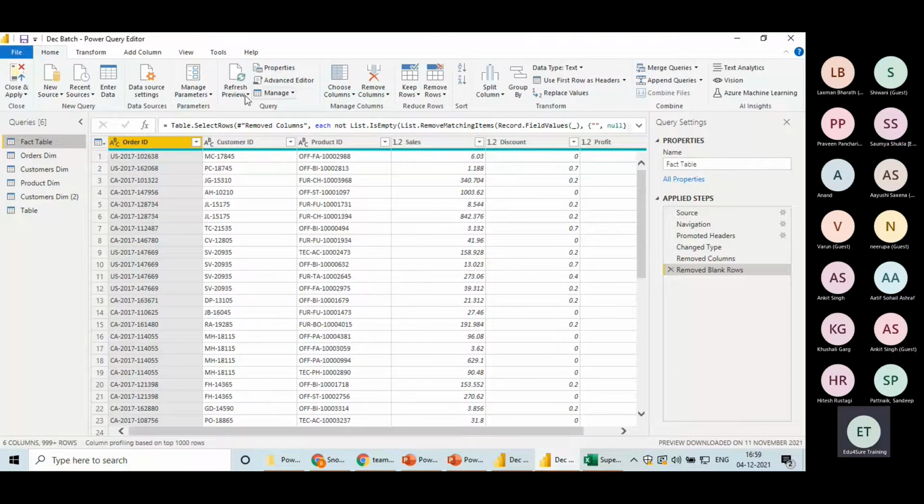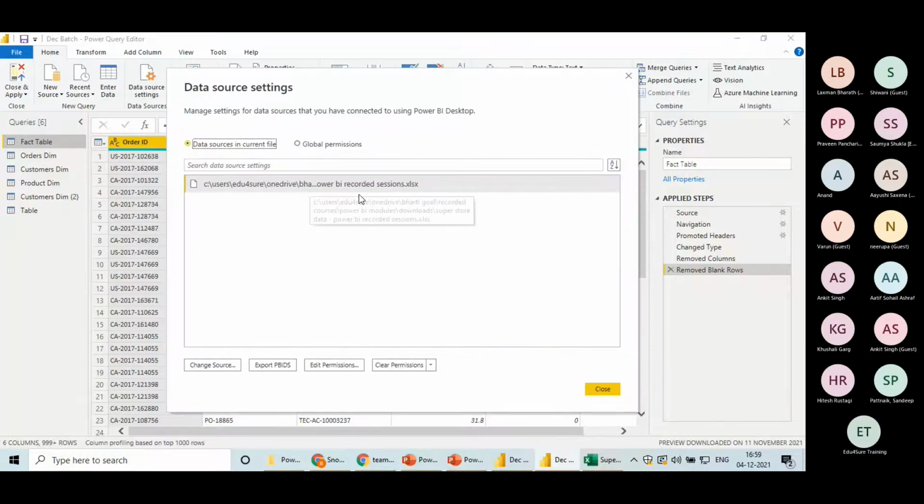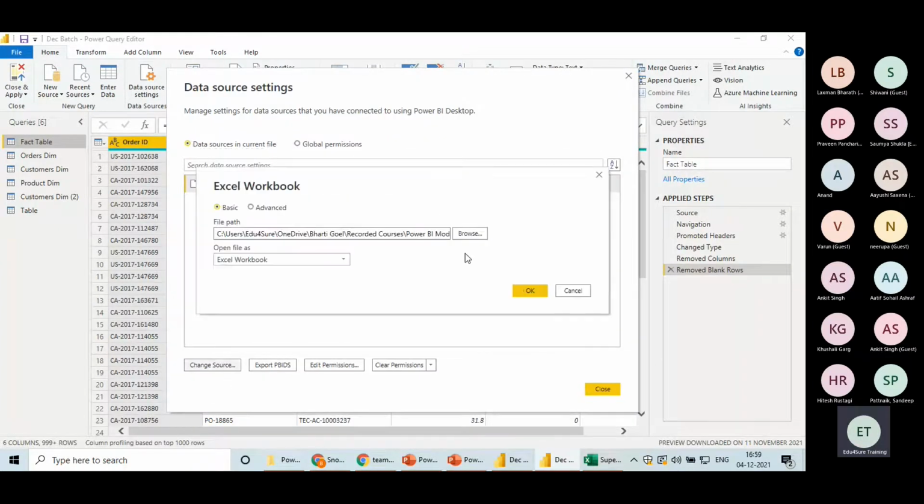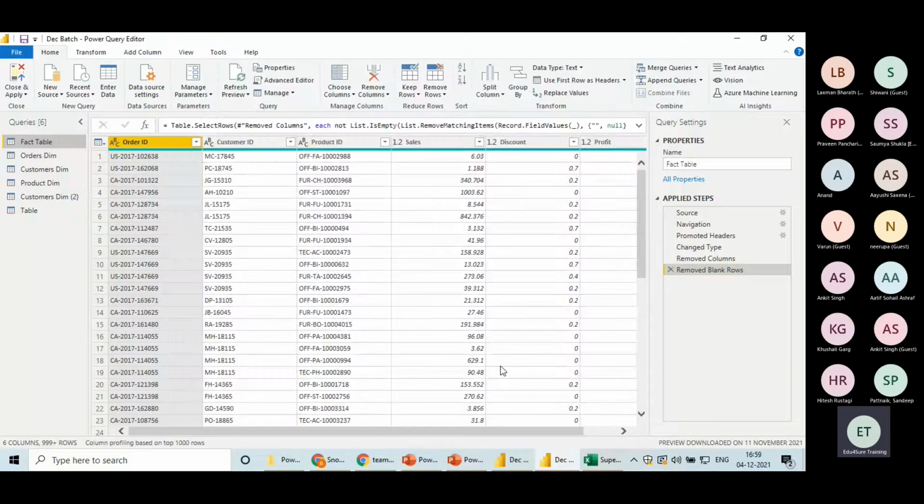When you refresh this particular Power Query environment, it will say it could not locate the data, because you have changed the location. It would fail. So how do you change the location here? Click on data source settings and here it gives you the paths. You can click on change source and give the new path of your sheet, click OK and close. Then refresh this. It will be refreshed properly. It would be able to locate that Excel sheet.